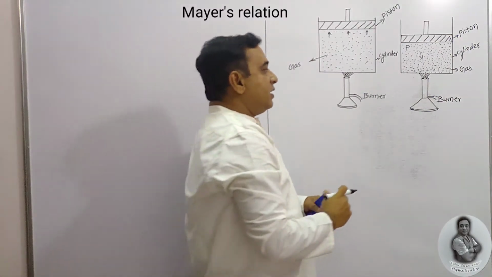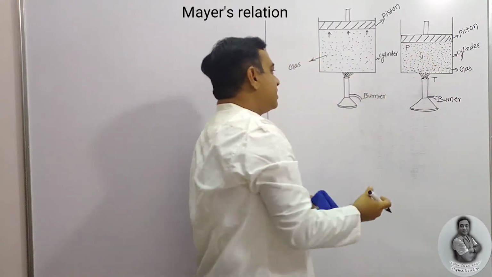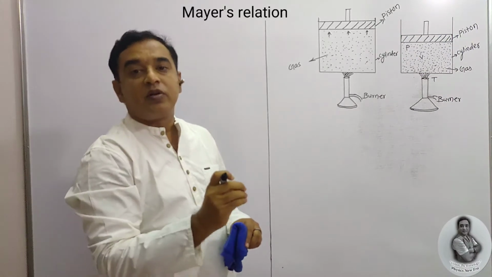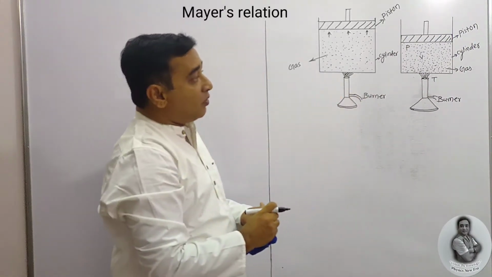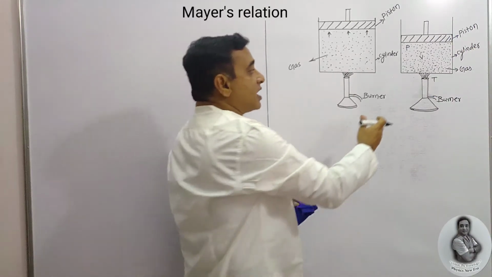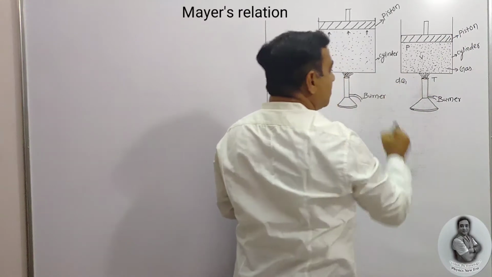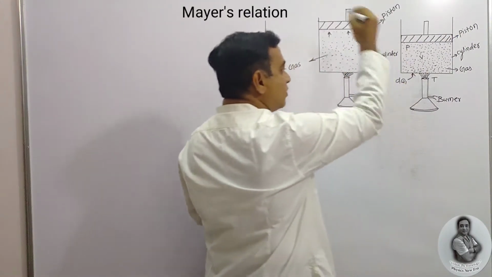And certainly we are going to give heat. The heat is given with the help of a burner, a special kind of burner known as a Bunsen burner. Heat transfer takes place, that is, whatever amount of energy in the form of calories we give is dQ1.